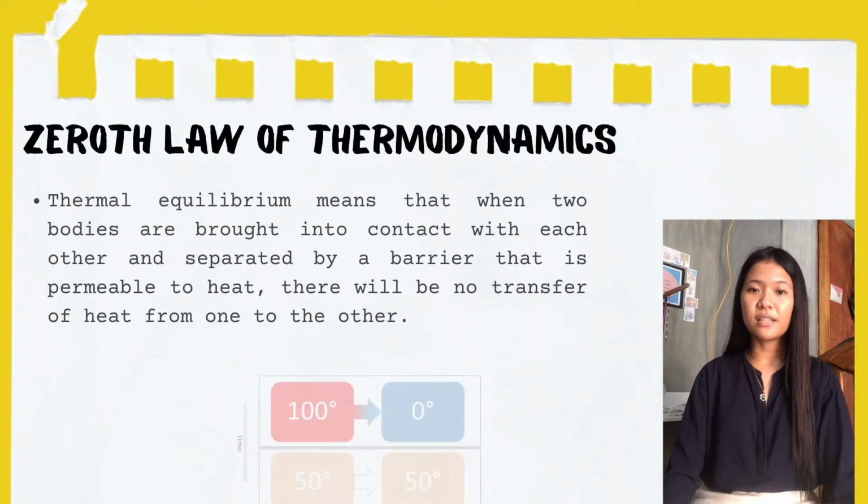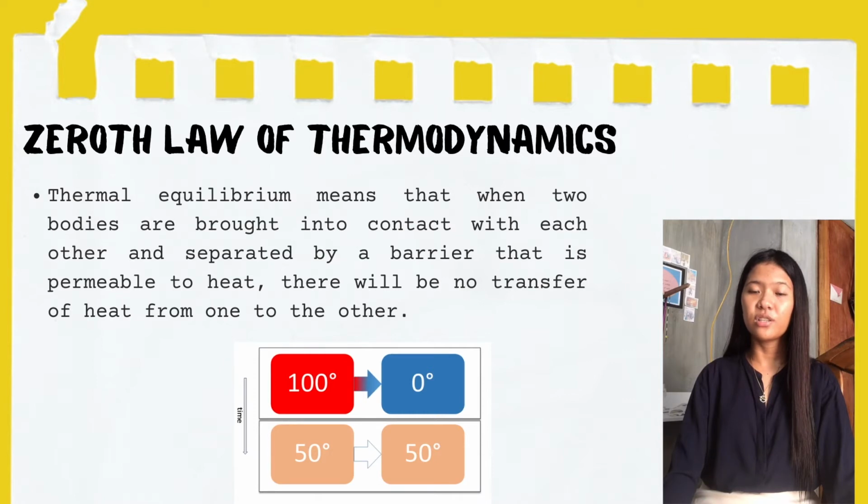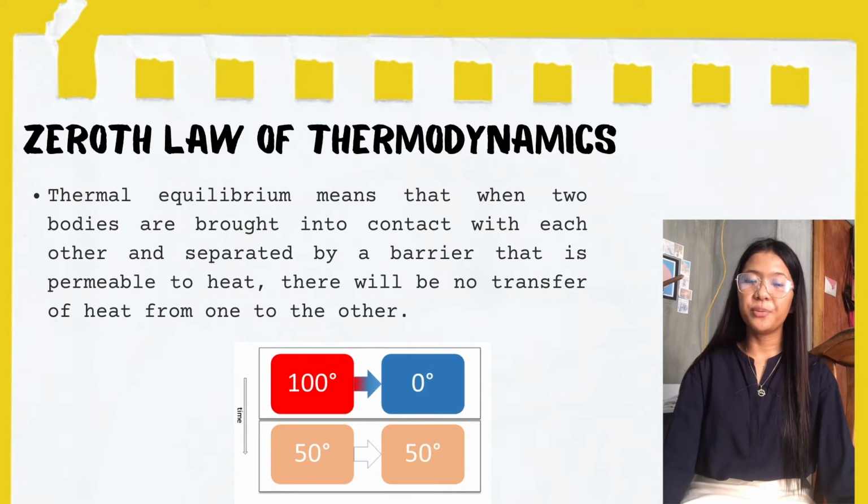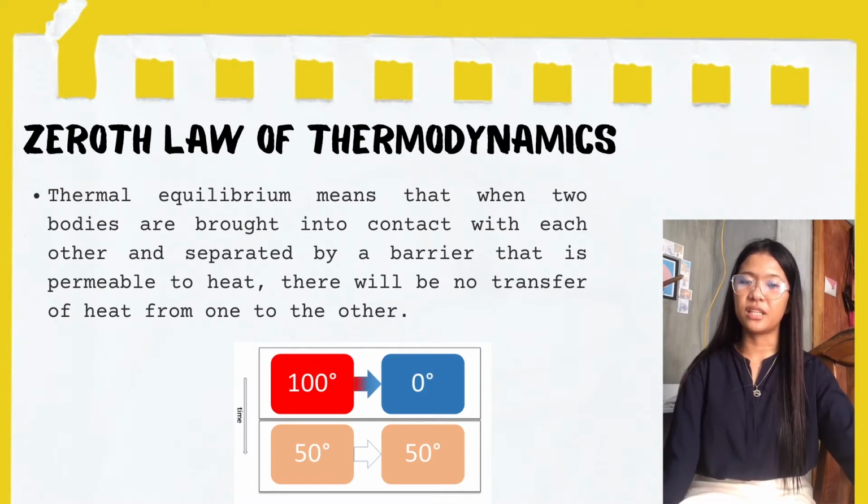Thermal equilibrium means that if two bodies are brought into contact with each other, separated by a barrier permeable to heat, there will be no transfer of heat from one to the other. The zeroth law of thermodynamics says in essence that the three bodies are all the same in temperature.